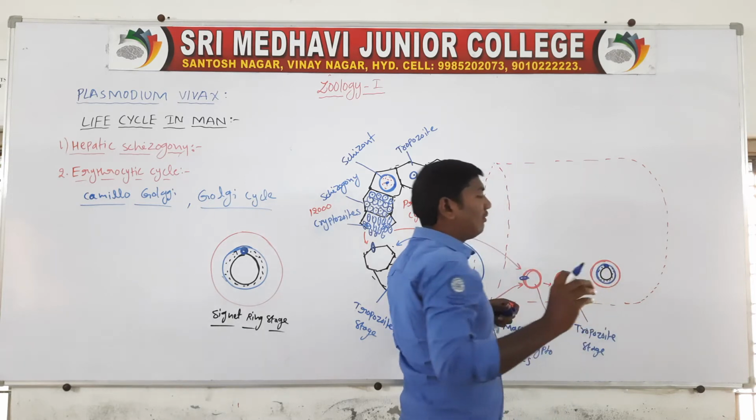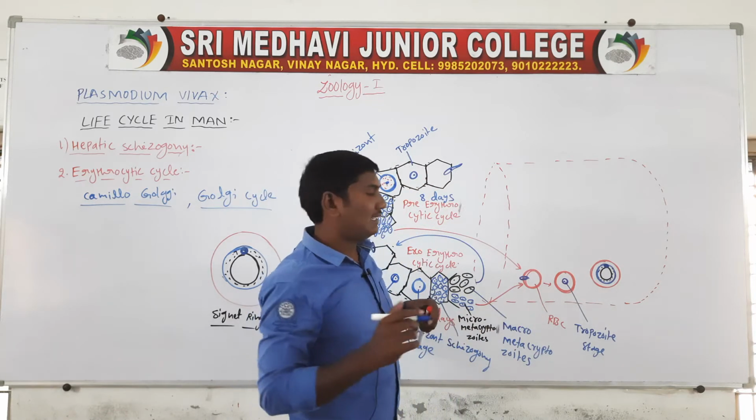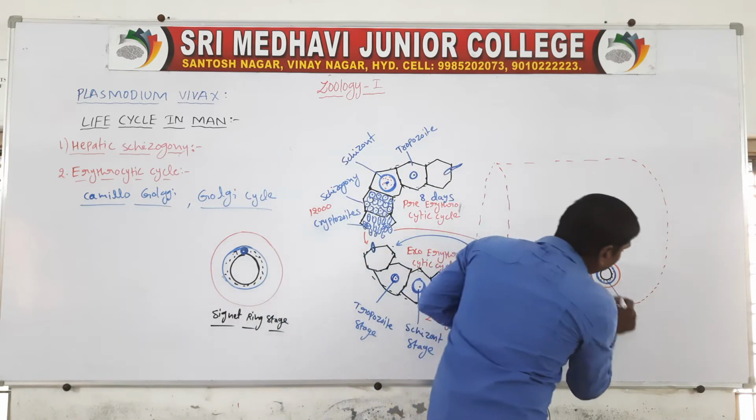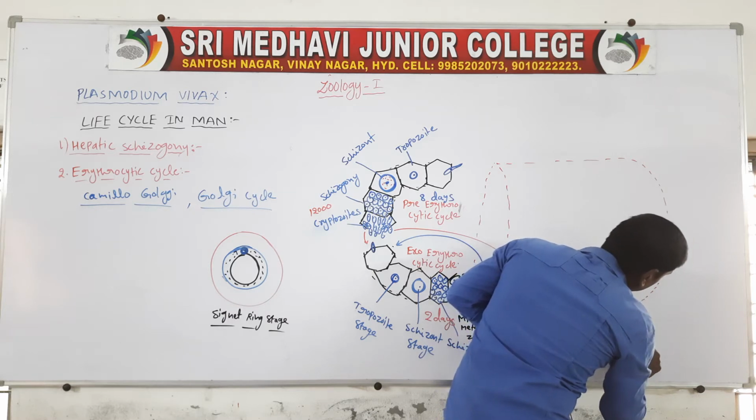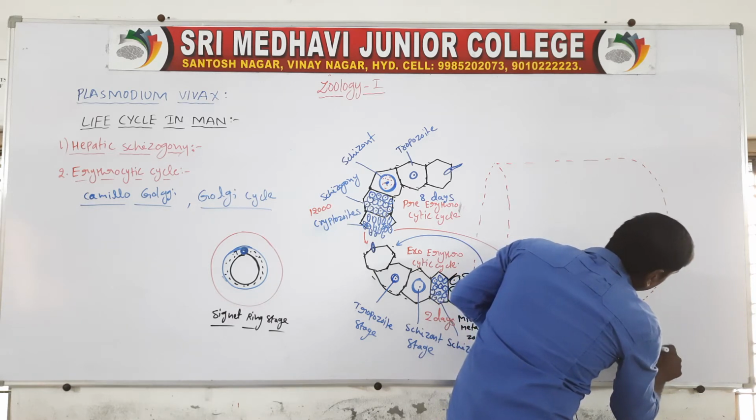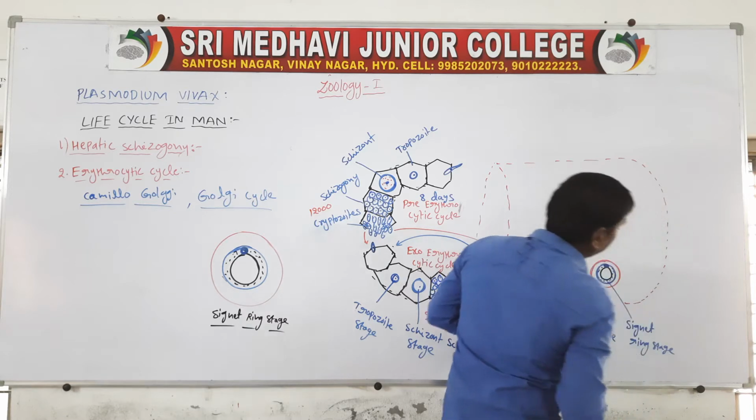This looks like a finger ring, so this stage is called the signet ring stage.